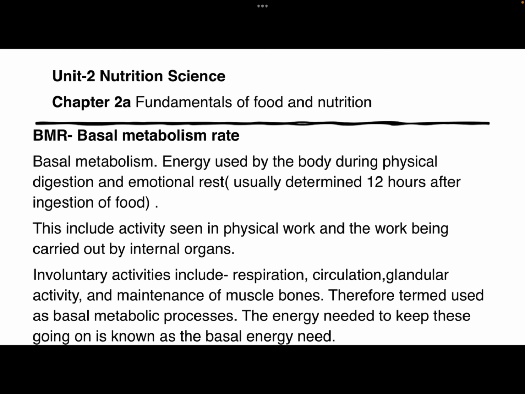So next is BMR. BMR means basal metabolic rate. So what is basal metabolism? It is the energy used by the body during physical and emotional rest. It is usually determined 12 hours after ingestion of food. This excludes the activities seen in physical work, and includes the work being carried out by the internal organs. The involuntary activities include respiration, circulation, glandular activity, and maintenance of muscle and bone. Therefore, the term is used as the basal metabolic process. The energy needed to keep this going on is known as basal energy need.